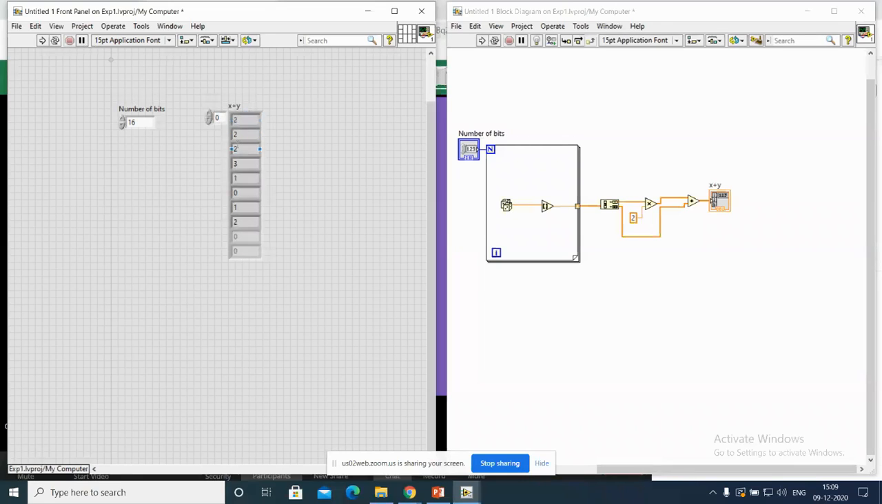See, 2, 2, 2, 3, 1, 0, 1, 2. So how many bits do we have? 16 bits we have generated, and its corresponding decimal numbers 1, 2, 3, 4, 5, 6, 7, 8. So total it is 8. 8 decimal numbers we have. Its corresponding, you can simply call it as symbols.